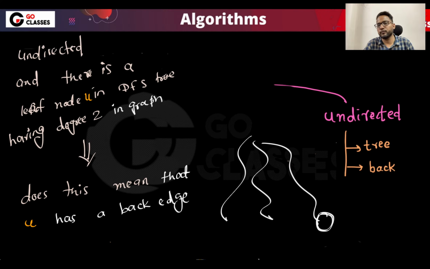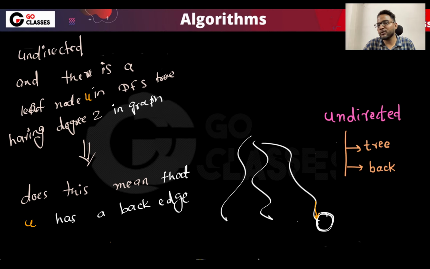See, this is the only tree edge that is possible, and in the original graph there might be some additional edges. Since the degree is 2, it must have one more edge. It cannot be a tree edge, because tree edges are visible in the DFS tree only. So it will be a back edge.